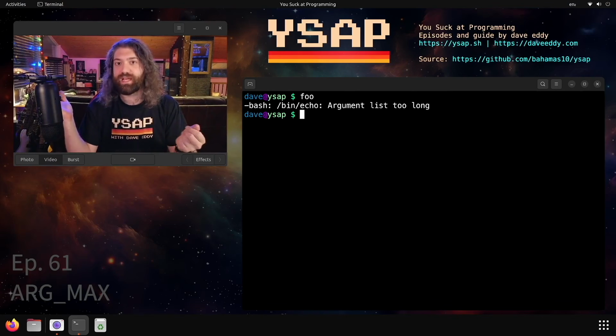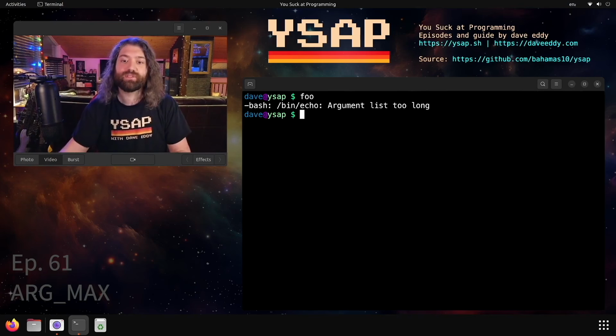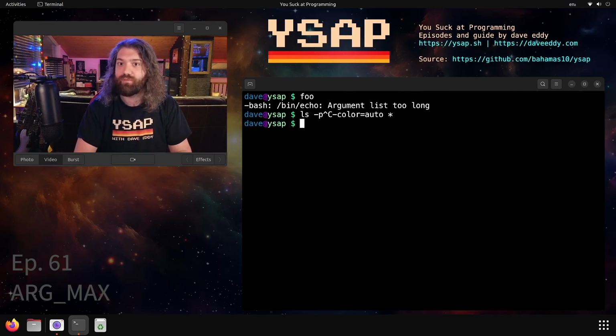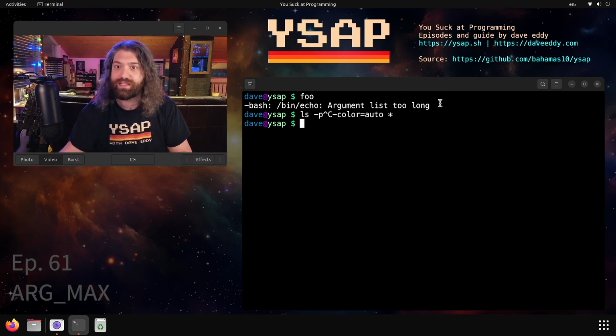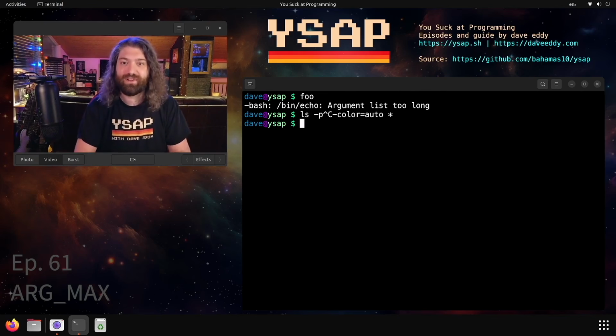This is in Bash, but this is actually a limit enforced by your operating system. Have you ever seen an error message like this? You're running something on the terminal, maybe you're giving it a lot of arguments, or you're expanding over a glob, maybe you have a star here, trying to ls star, and there are just too many files, and you get that weird message: argument list too long. Let's talk about it. Let's figure out what's going on.